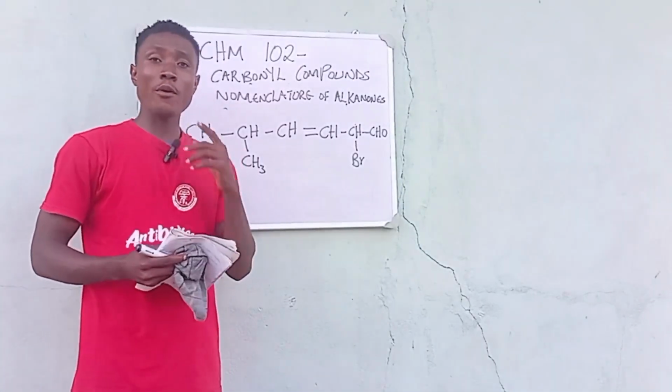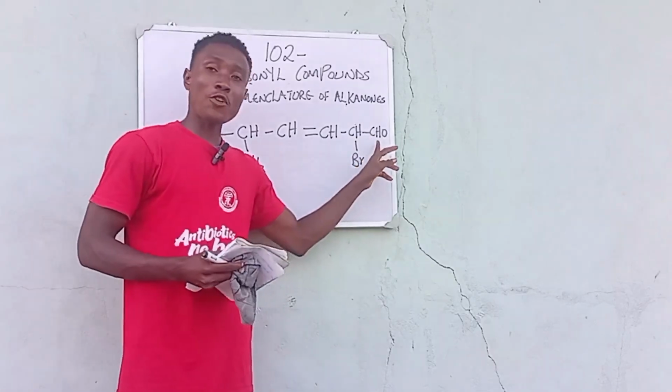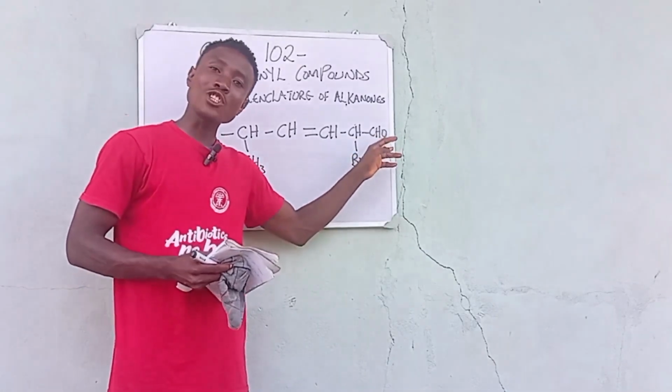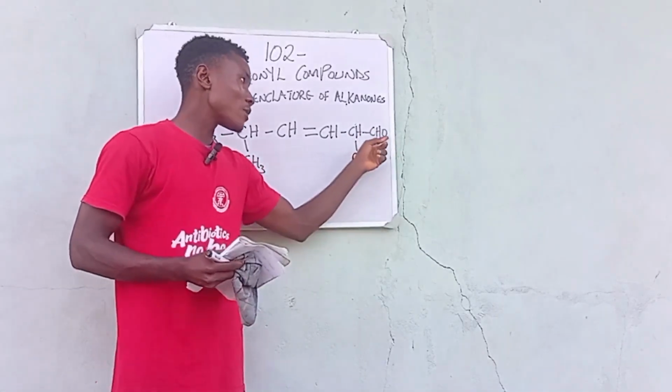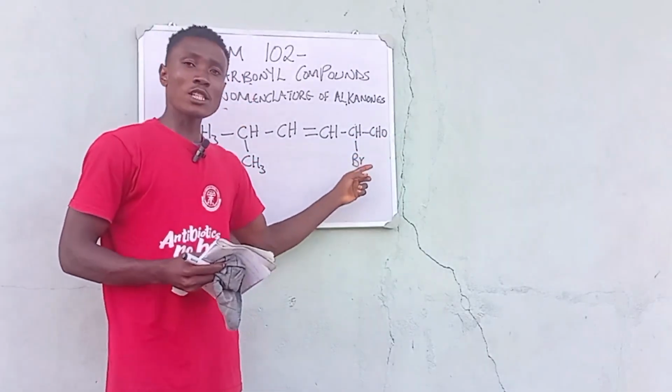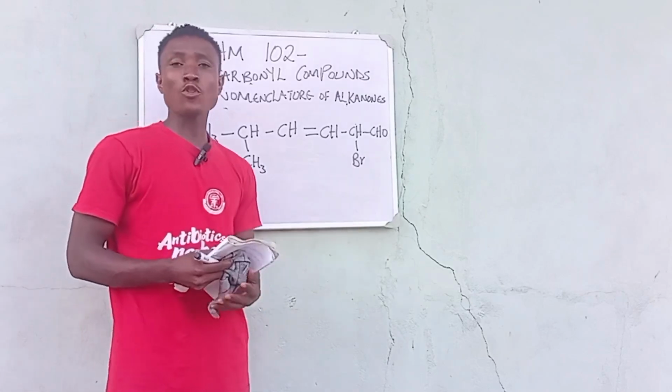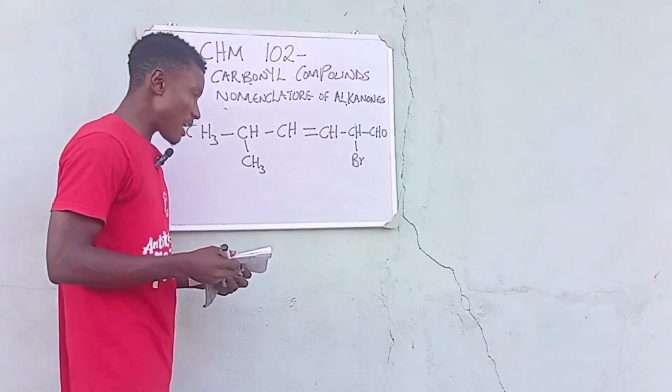Understand? The answer is already there on the board. If we want to start, look at where our functional group is located. This is where our alkanone is located. We have our bromine here, and it falls on carbon number 2. So let's see how we can get the name.